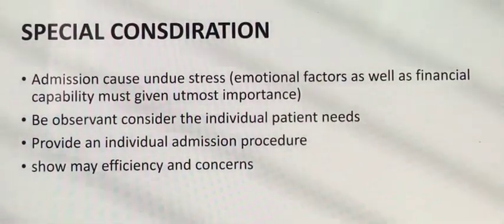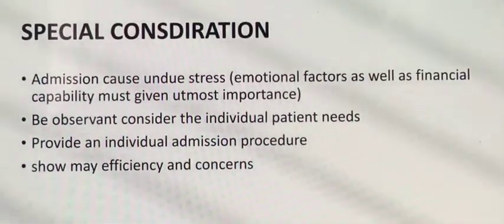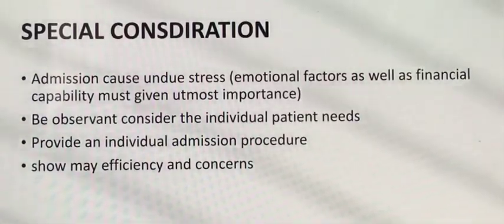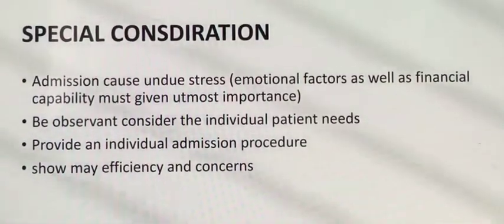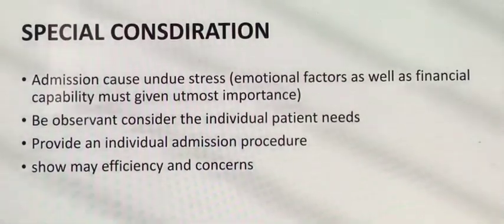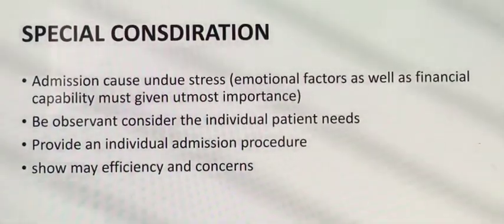Sometimes in a private hospital, some patients come in an emergency, but after admission they face financial problems, as they cannot afford the treatment cost. All those things you have to keep in mind, and you have to explain. Be observant and consider the individual patient's needs.